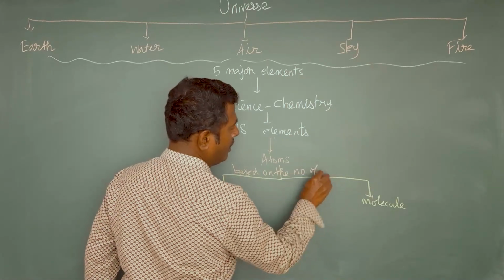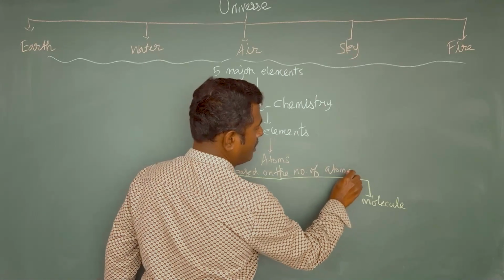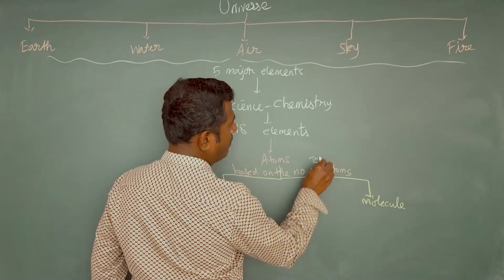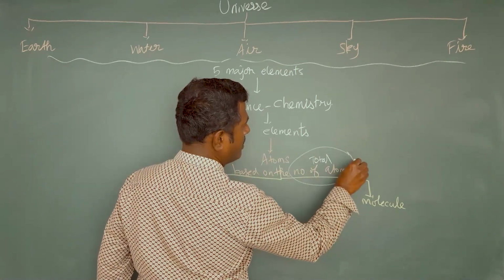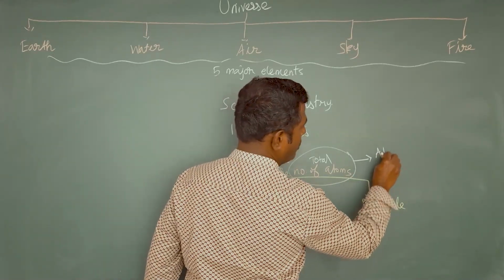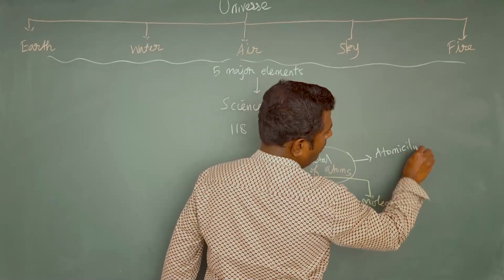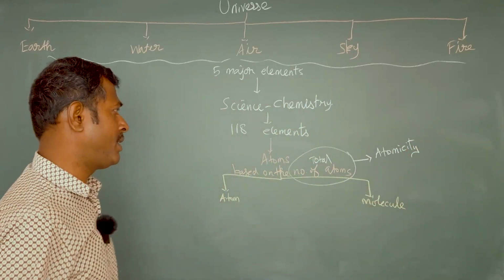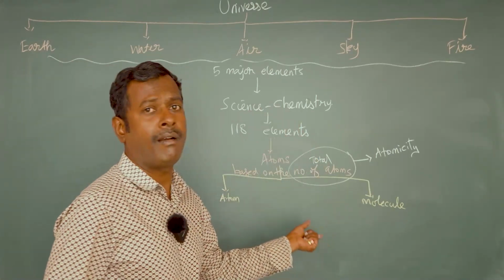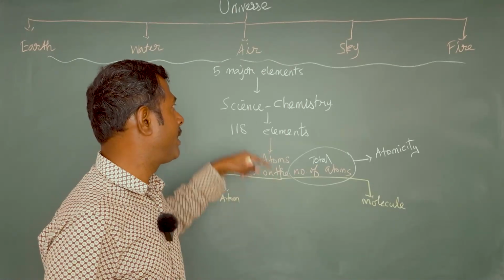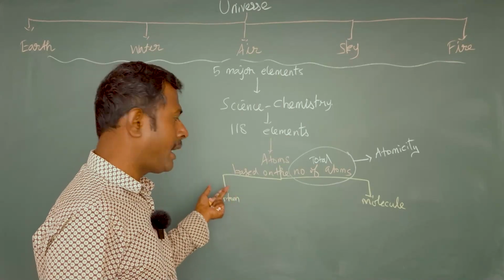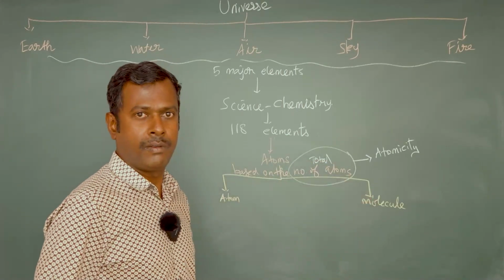The total number of atoms present per reacting particle of an element is called atomicity. What is atomicity? The total number of atoms present per reacting particle of an element. The reacting particle may be either an atom itself or it may be a molecule.